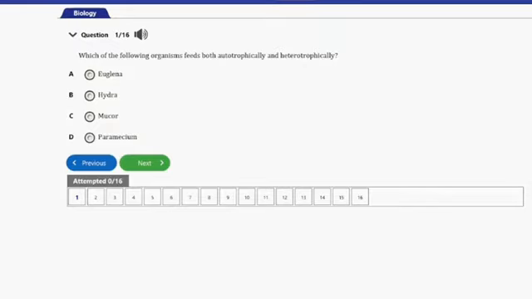We have here the first question, which says, which of the following organisms feed both autotrophically and heterotrophically? We have A. Euglena, B. Hydra, C. Mucor, and D. Paramecium. So guys, the answer to this question is option A, and that's Euglena. Euglena is the organism with both plant and animal features, and it feeds both autotrophically and heterotrophically. It feeds autotrophically because of the presence of chlorophyll. And that's it for this question.